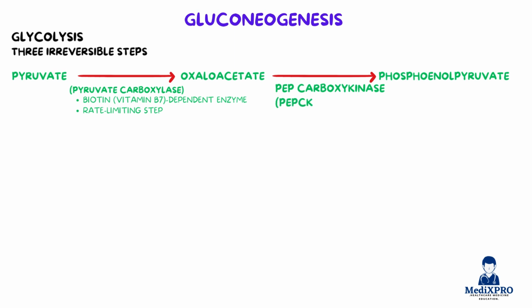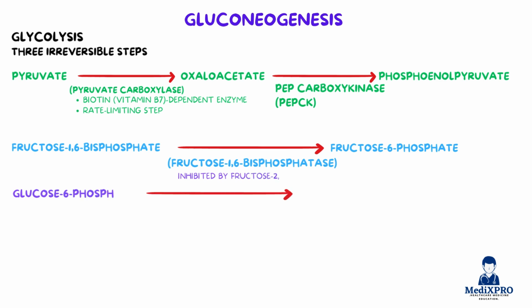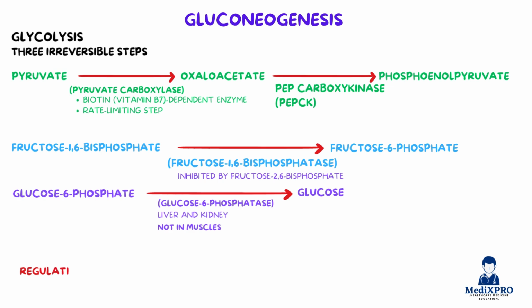Later, fructose 1,6 bisphosphate is converted to fructose 6-phosphate via fructose 1,6 bisphosphatase, a step inhibited by fructose 2,6 bisphosphate. Finally, glucose 6-phosphatase converts glucose 6-phosphate to free glucose, an enzyme only found in the liver and kidney, explaining why muscles cannot perform gluconeogenesis.